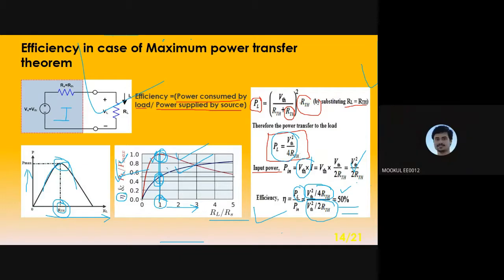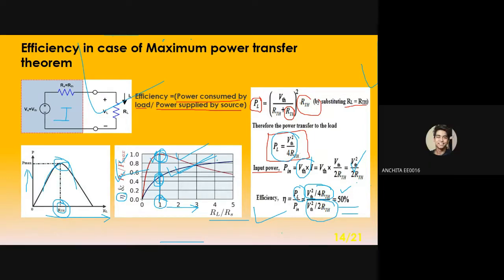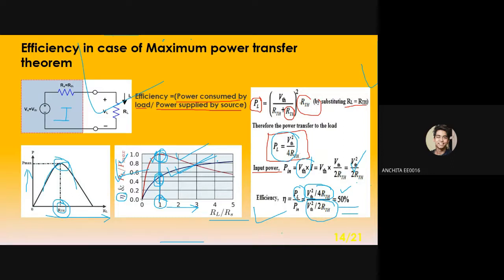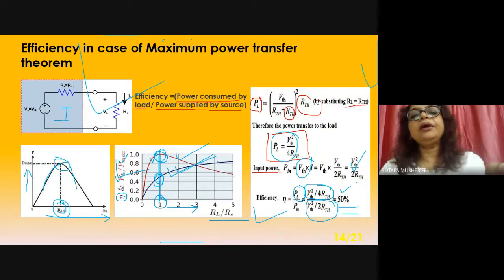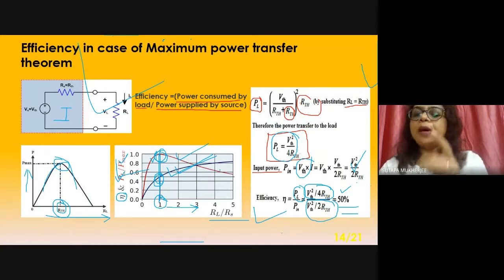Anybody has any problem? Anybody has any query? In this slide, this is a very important slide. So in a nutshell, what can I say? In case of maximum power, efficiency eta will be 50%. And if power is 100%, eta will be 50%.